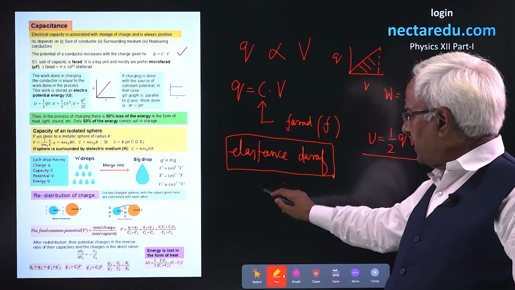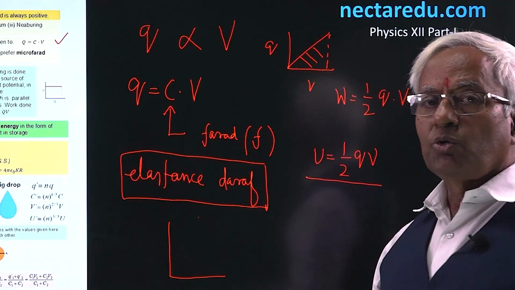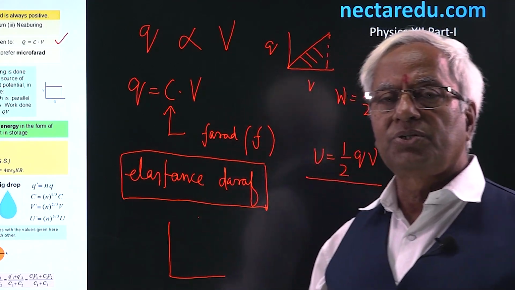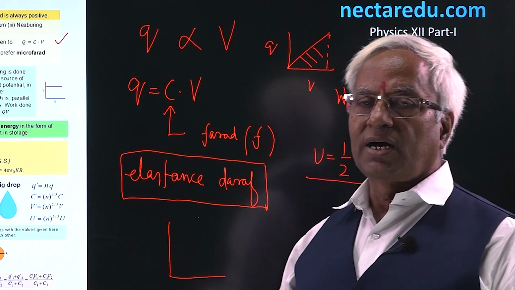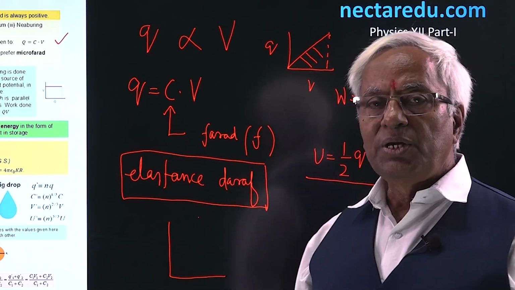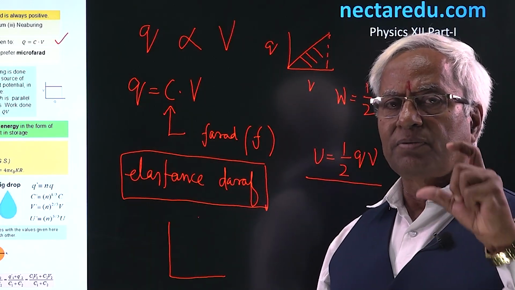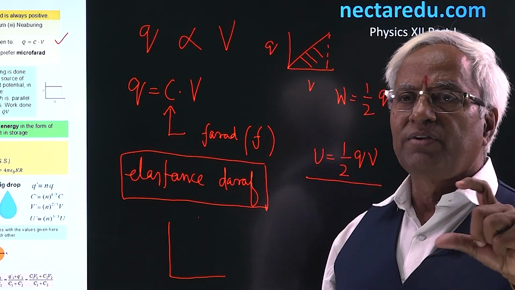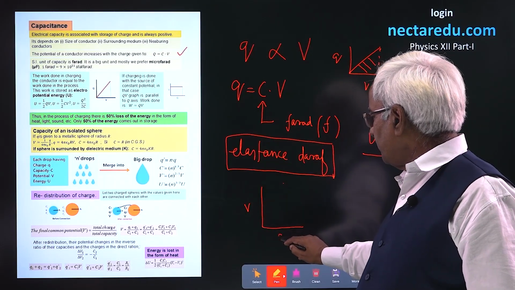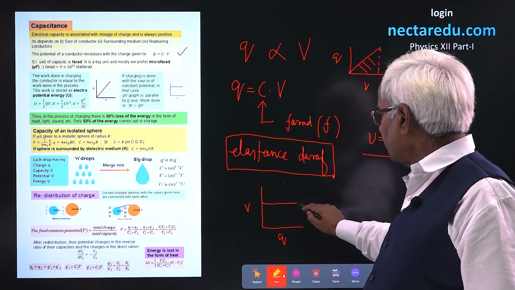But sometimes we use the source of charge, the potential difference of which is not going to change. For example, if you charge a conductor with the help of a battery or the cell, the EMF or the potential difference of the cell is not going to be affected. So, in that case, you'll be having the graph between Q and V like this.